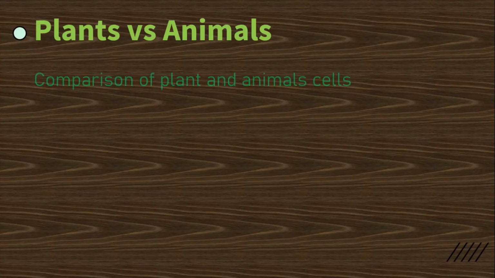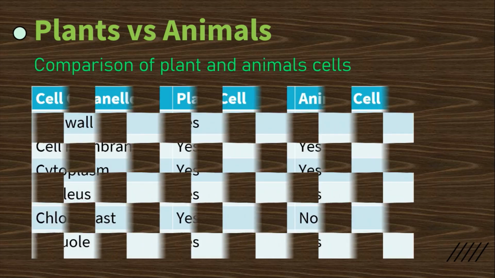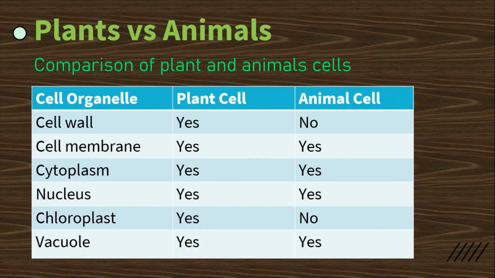Plants versus animals. Comparison of plant and animal cells. Cell organelle: cell wall, cell membrane, cytoplasm, nucleus, chloroplast, vacuole. Plant cell, cell wall, yes, and animal cell, no. Cell membrane, yes. Means cell membrane, cytoplasm, and nucleus, both sides yes. And in chloroplast, plant cell is yes, and animal cell is no. And vacuole is again yes.